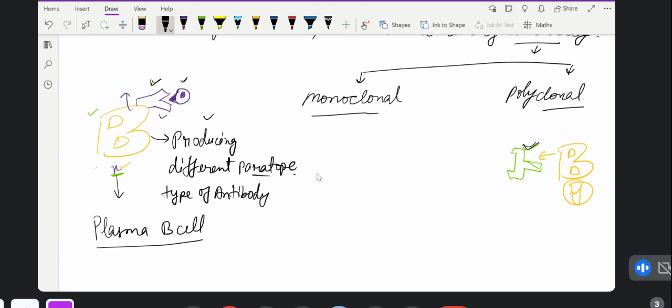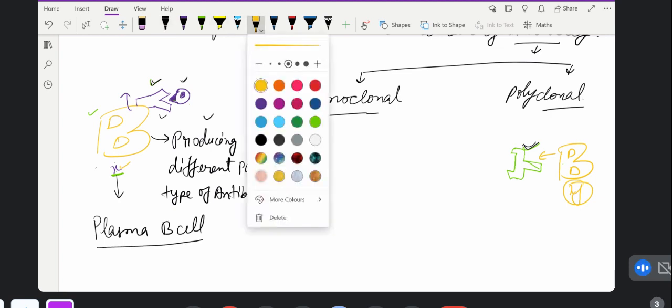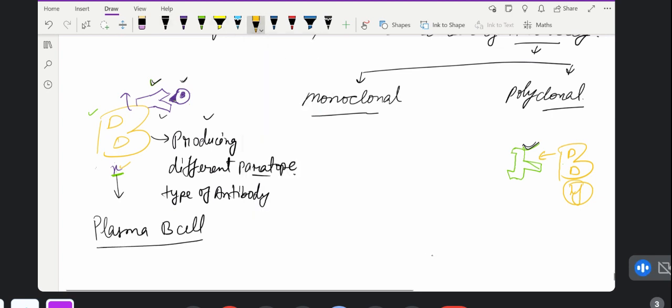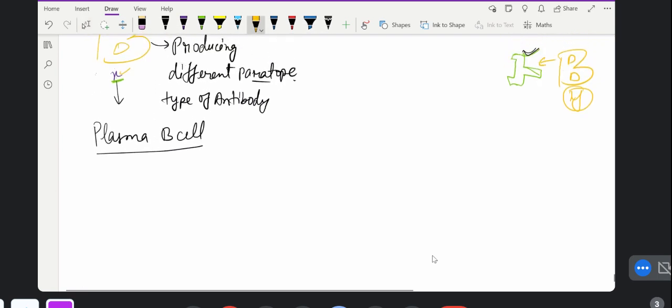Now this plasma B cell is a little mature. Now we will make the clones of this plasma B cell. Whatever the plasma B cell is, this mature B cell has a little of this.